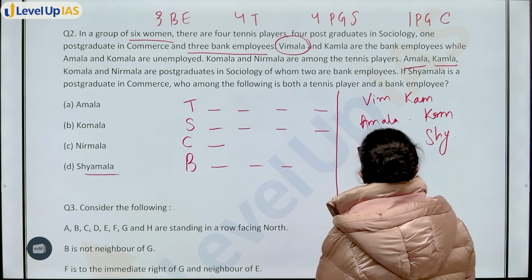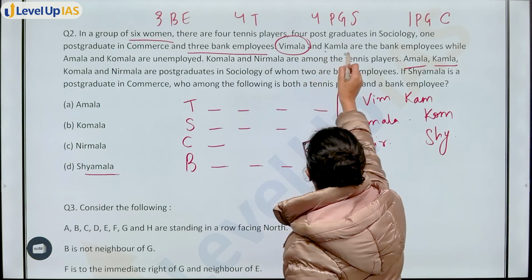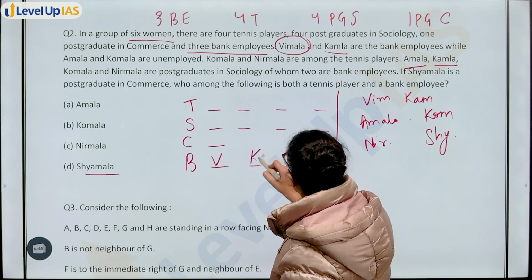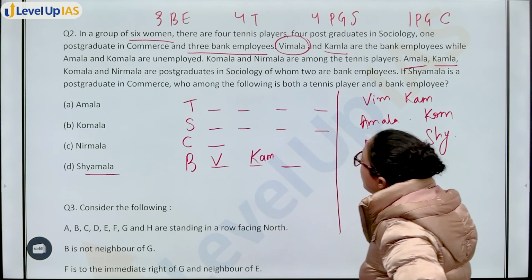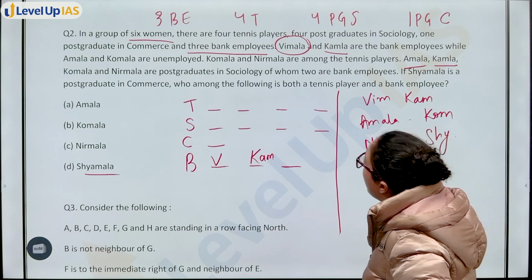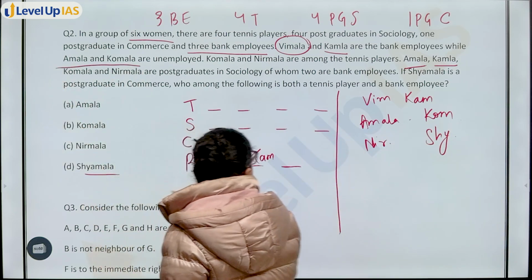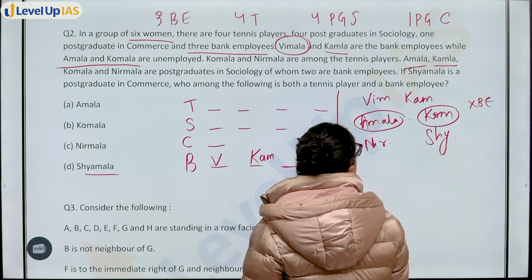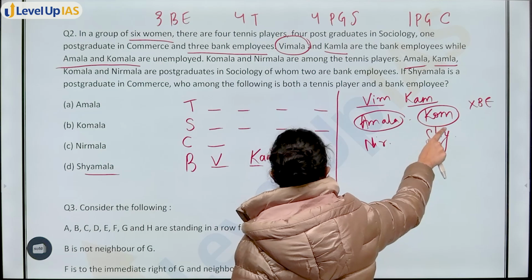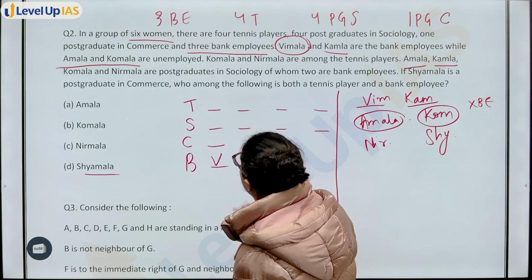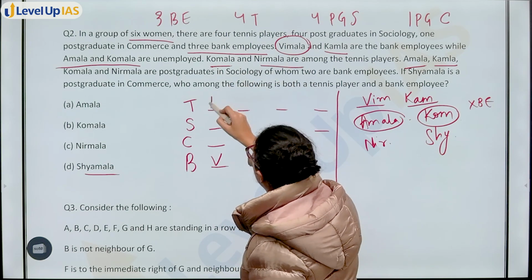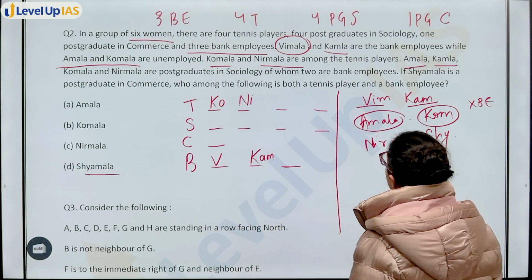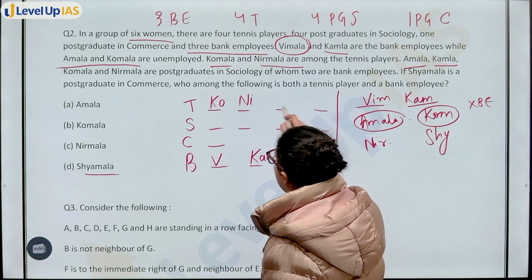Now you know that Vimla and Kamla are bank employees. That means bank employees here are Vimla and Kamla. Next, while Amla and Komala are unemployed, that means Amla and Komala cannot be bank employees. Komala and Nirmala are among tennis players. Amla, Kamla, Komala, Nirmala are postgraduates in sociology.